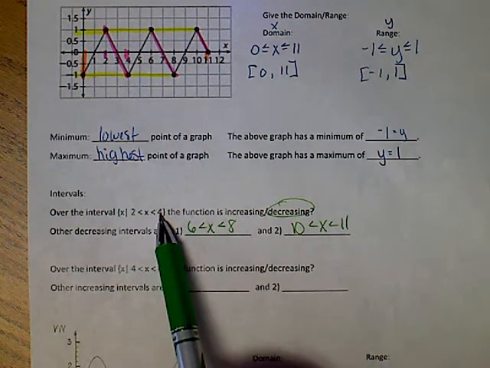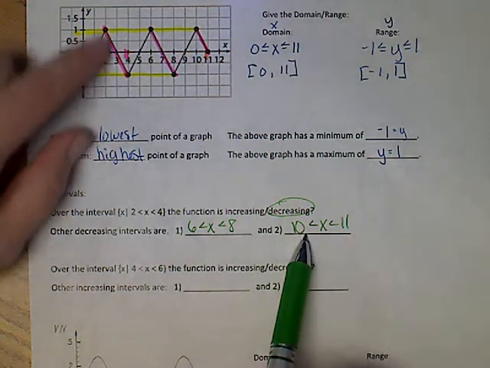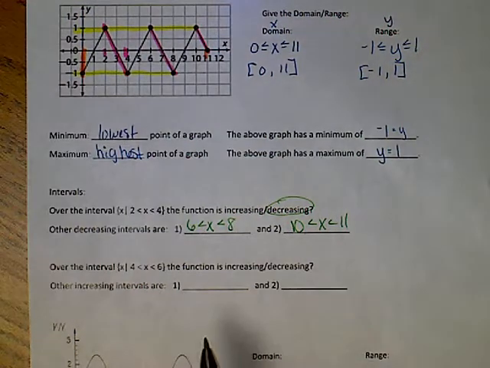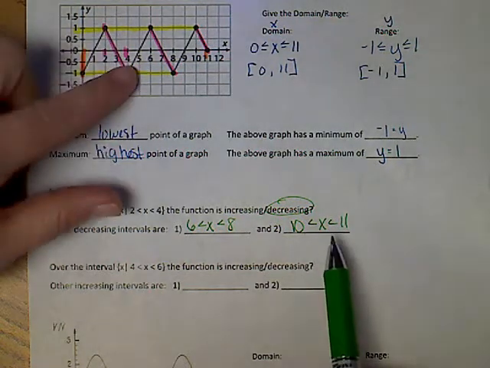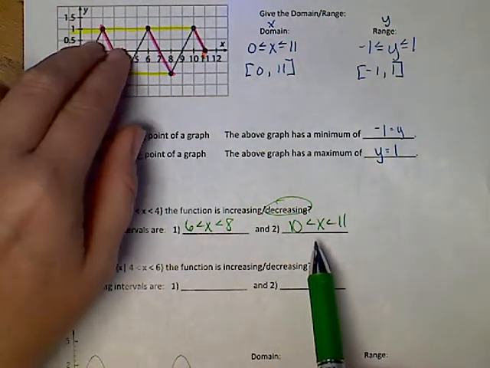So I've got a decrease on the graph from 2 to 4, from 6 to 8, and from 10 to 11. These are all x values. We're talking about x. Y is decreasing. Y values are decreasing, but I have to tell you when that happens on the x-axis.